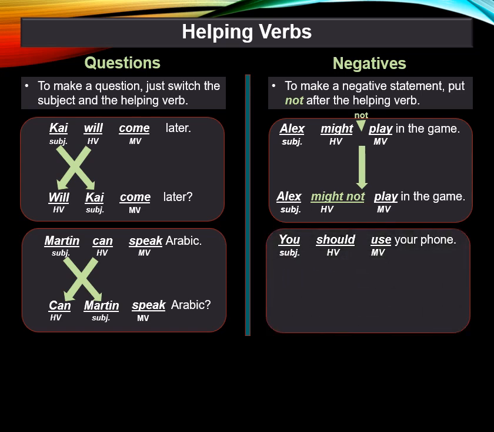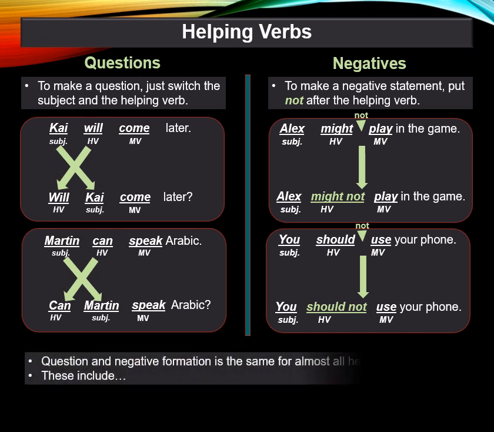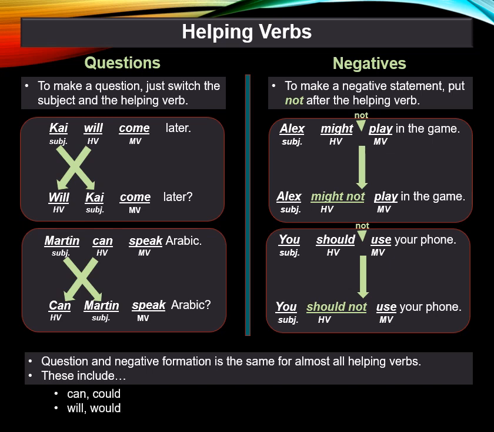You should use your phone. Drop not in the middle. You should not use your phone. Question and negative formation is the same for almost all helping verbs. These include can, could, will, would, may, might, must, should, anything with the be verb, and have in the present perfect. Have done, has done.